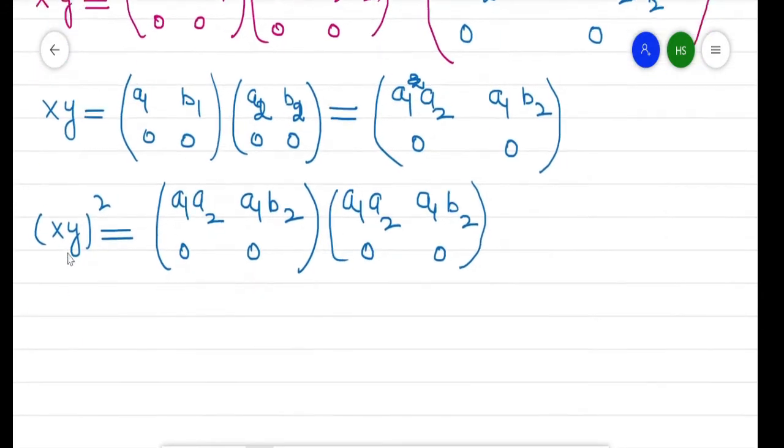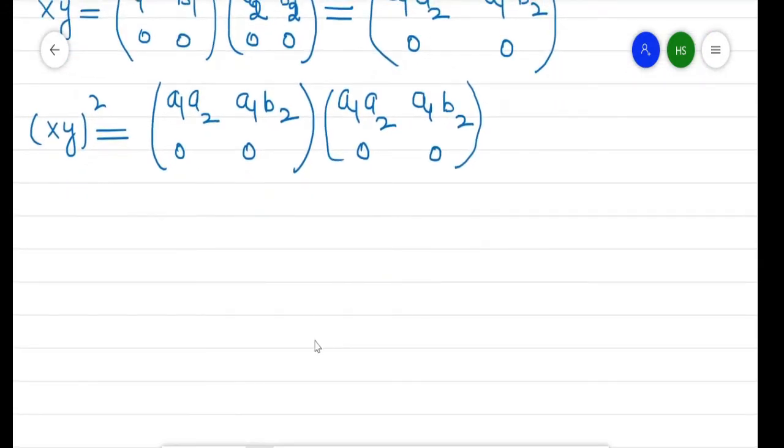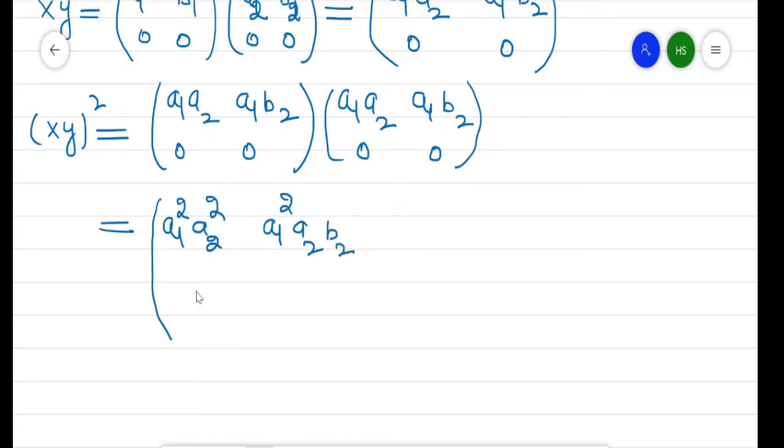Now multiply this product, so what we get is a1 square, a2 square, and from this a1 square a2, a1 square a2 and b2, here 0 and 0.